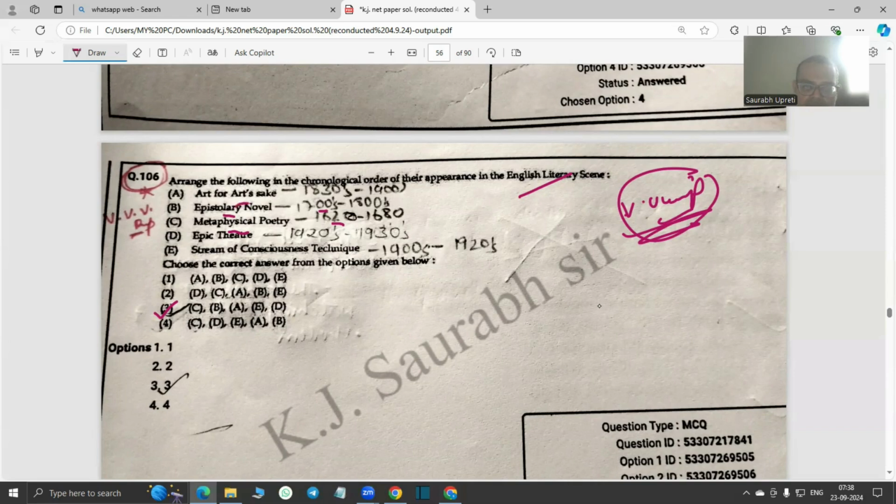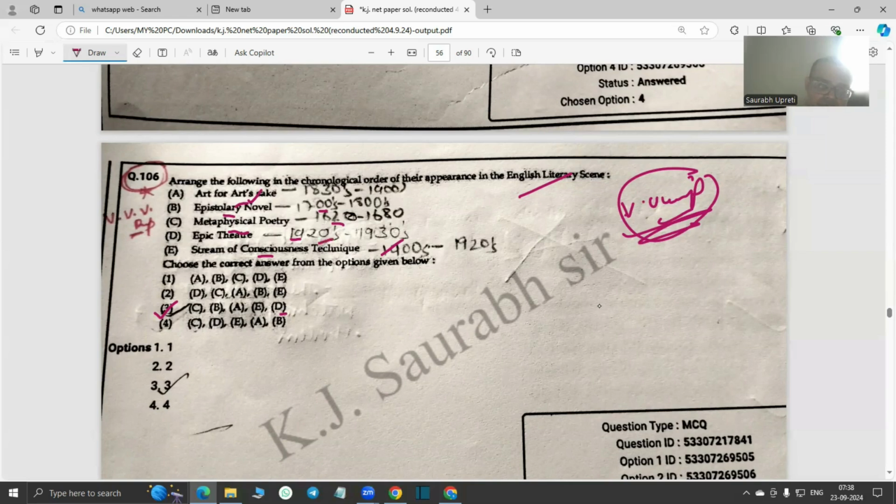And then art for art's sake is actually mid 19th century. First introduced in Germany, then France, and then to England. And then E is stream of consciousness in the early 1900s. In fact, introduced in the 1890s somewhere in psychology by William James. And then D is epic theater. It was introduced by, of course, the great Bertolt Brecht, the German playwright. So that was somewhere in the mid 20s.